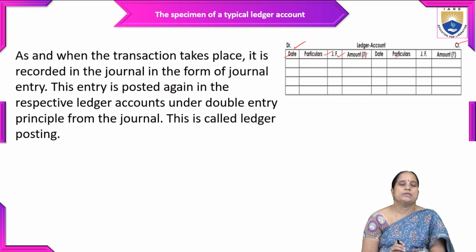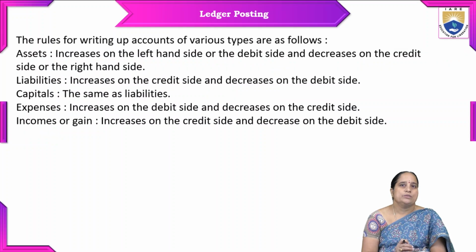As and when the transactions take place, they are recorded in the journal in the form of journal entries. This entry is posted again in the respective ledger accounts under the double entry principle from the journal. This is called ledger posting. While posting the transactions into a ledger, we should remember some rules. The rules for writing up accounts of various types are as follows.